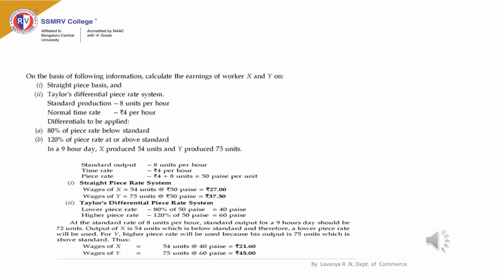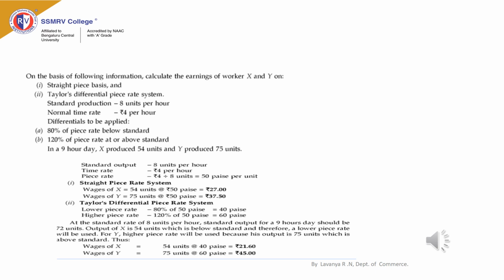Lower piece rate is 80% of piece rate. That is, piece rate is 50 paise per unit, so lower piece rate is 80% of 50 paise, which is 40 paise per unit. And higher piece rate is 120% of piece rate. So 120% of 50 paise is 60 paise. Higher piece rate is 60 paise.